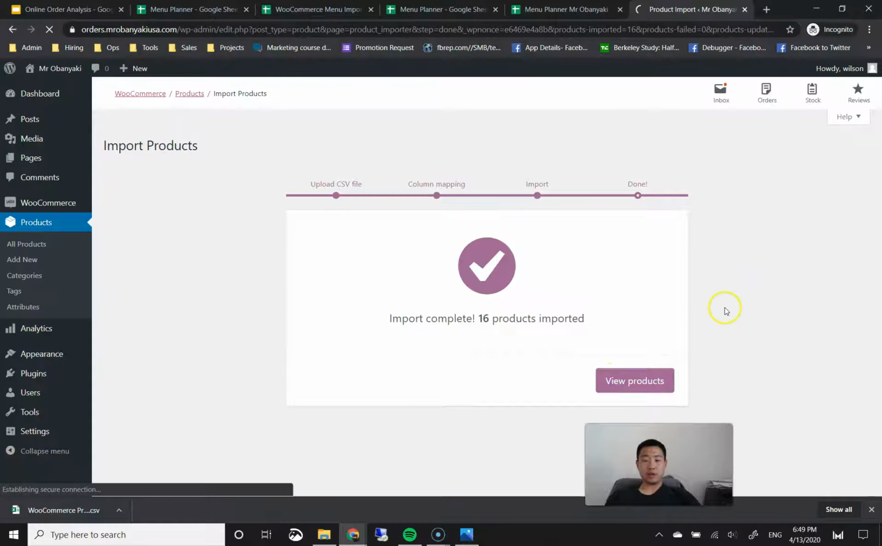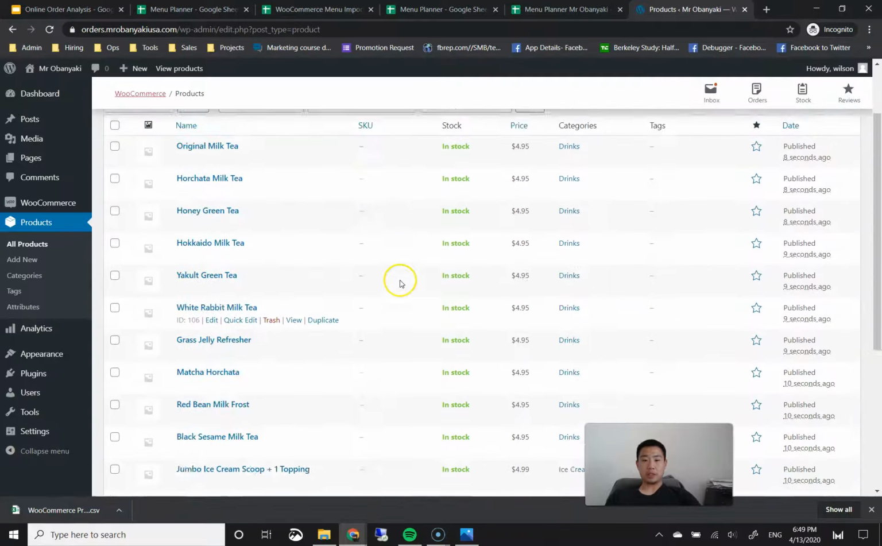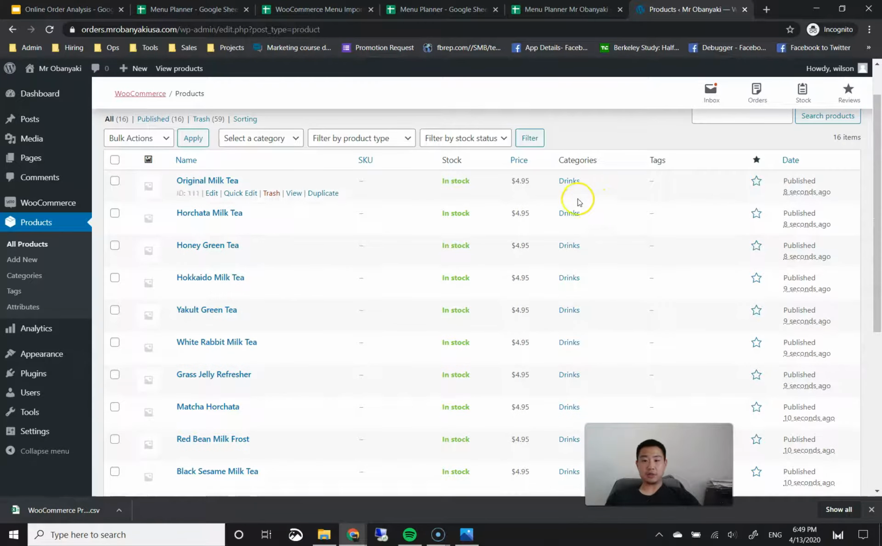And then there's a button to go ahead and view our products. Then we get to view the database of all of our products. All of your products should be in stock in green font. They should all have a price. They all should have categories that you set.